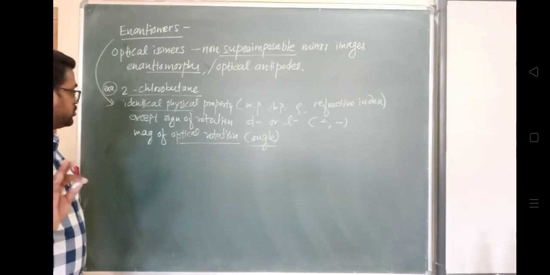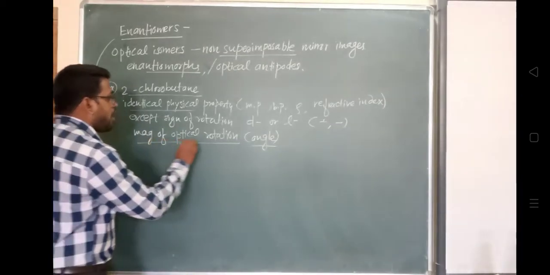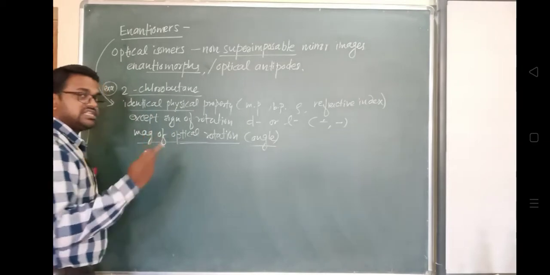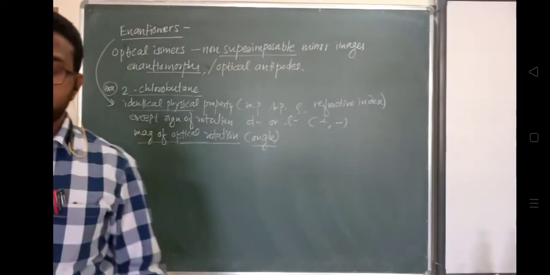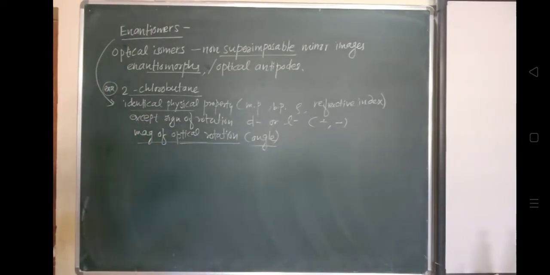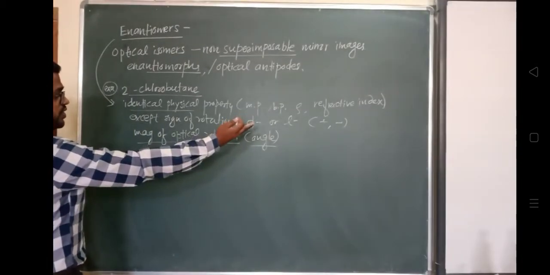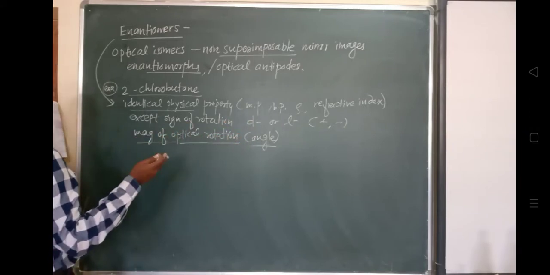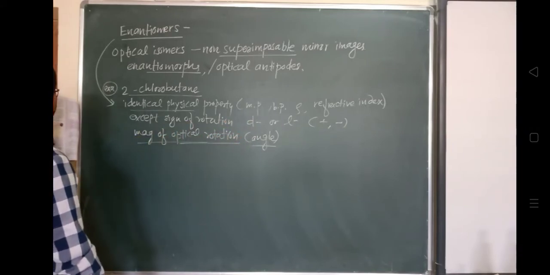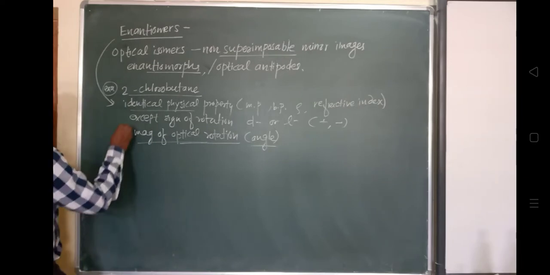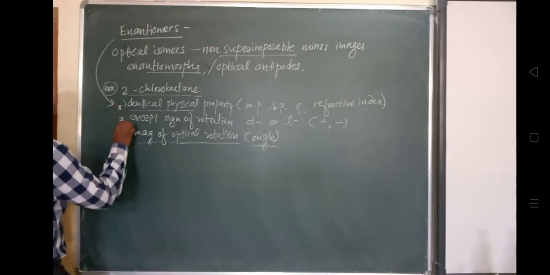So the magnitude of optical rotation will remain the same, one in plus and one in minus, but the magnitude remains the same. The sign of optical rotation is opposite, as I said: one will be positive and one will be negative. These are the physical properties, and they have identical chemical properties.